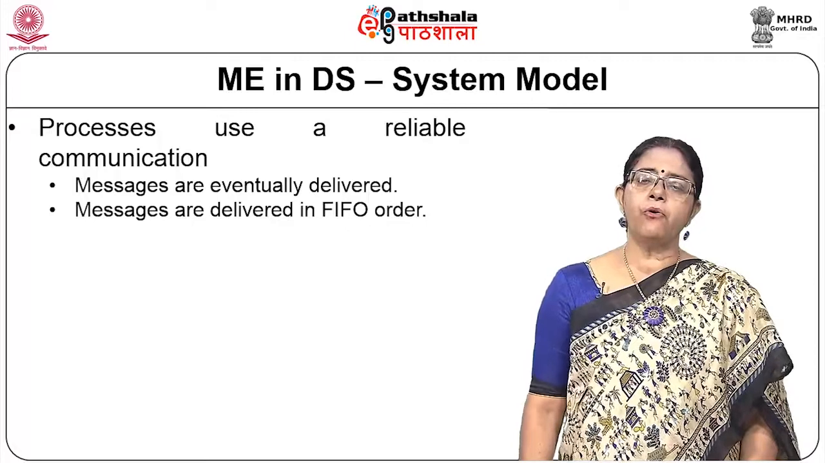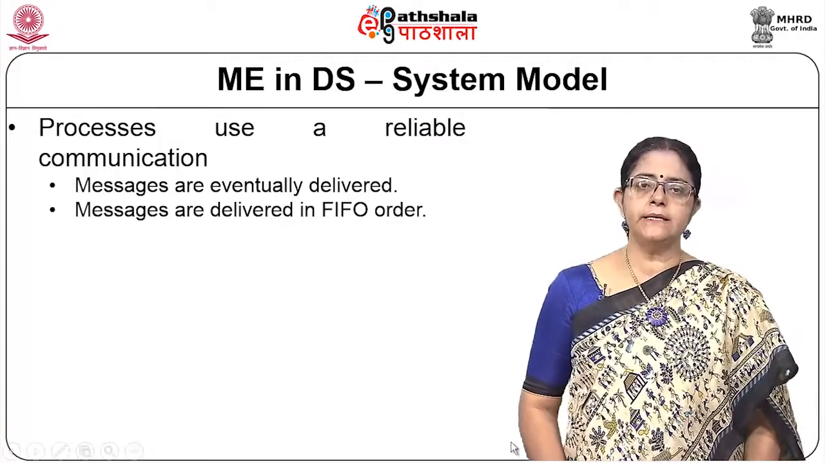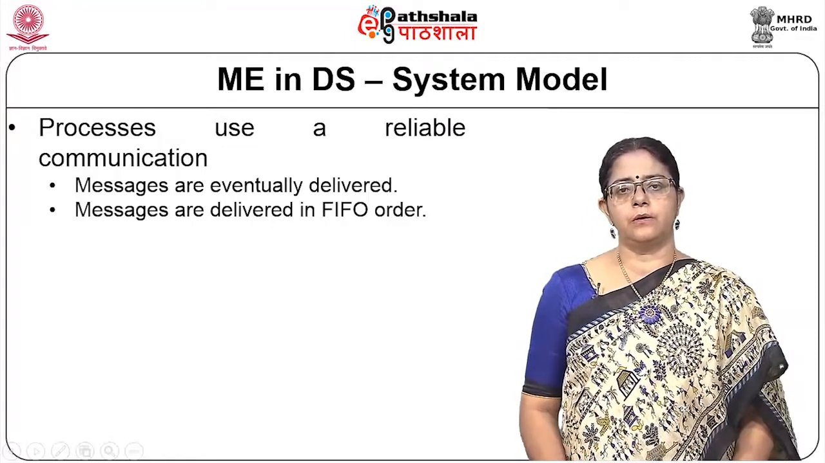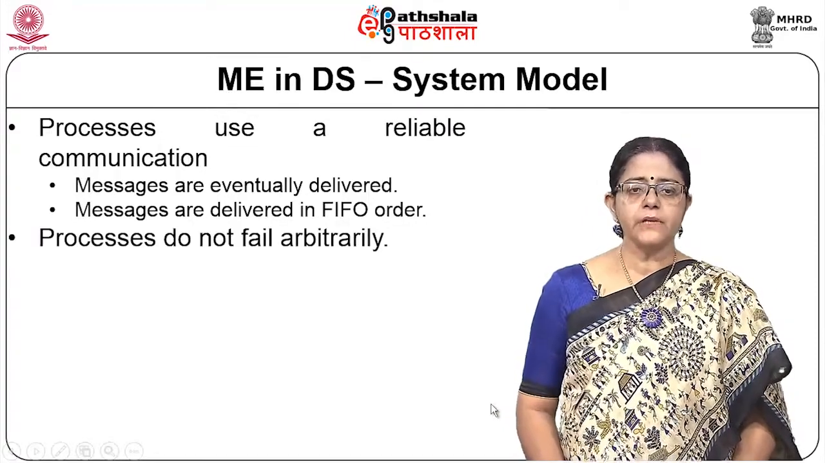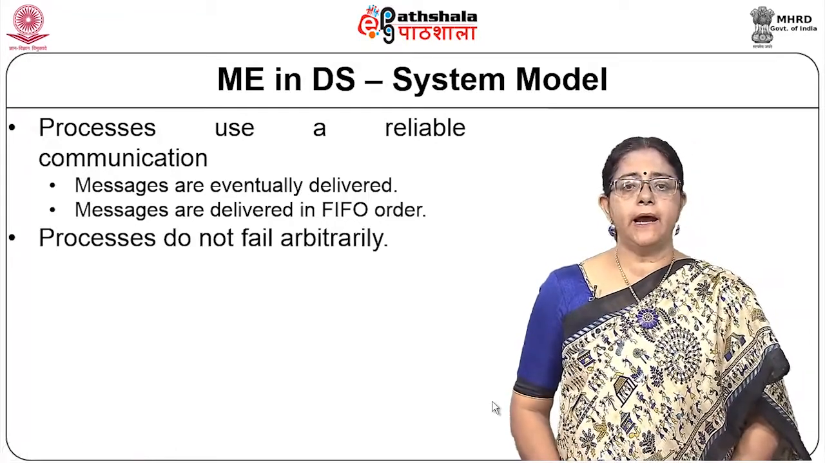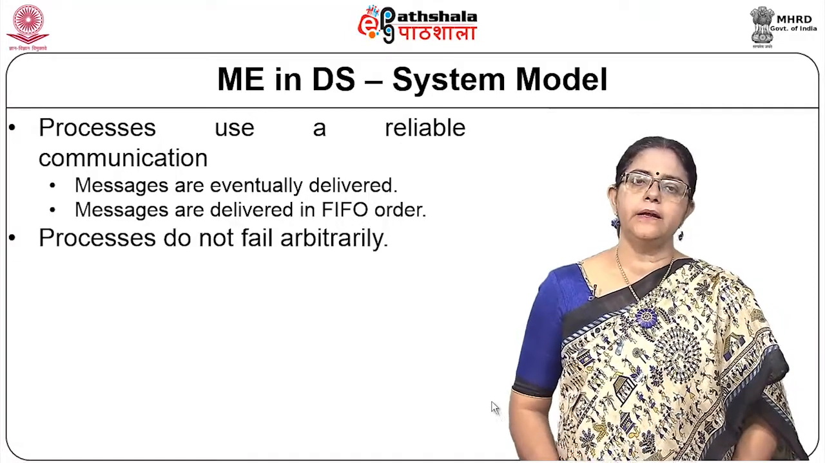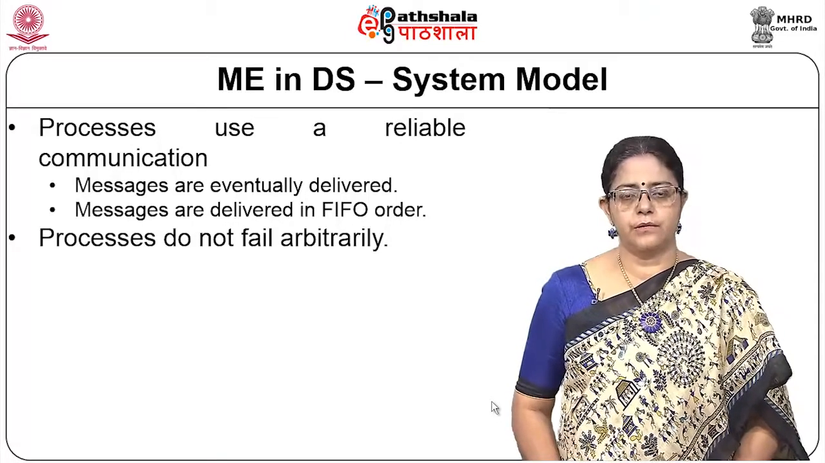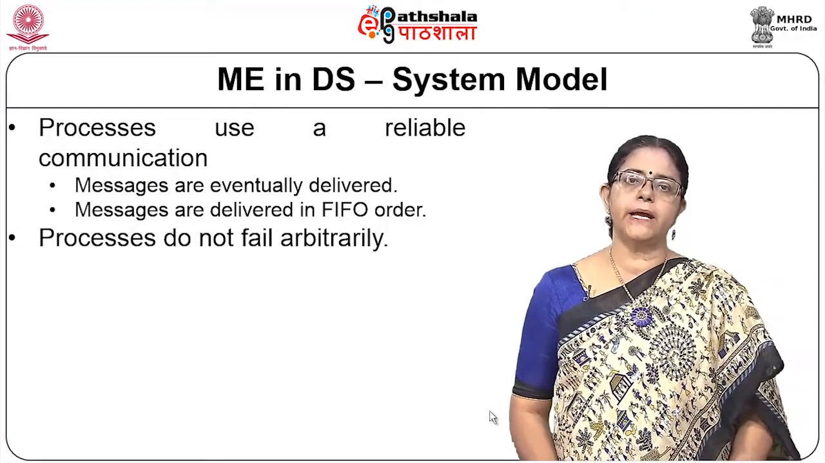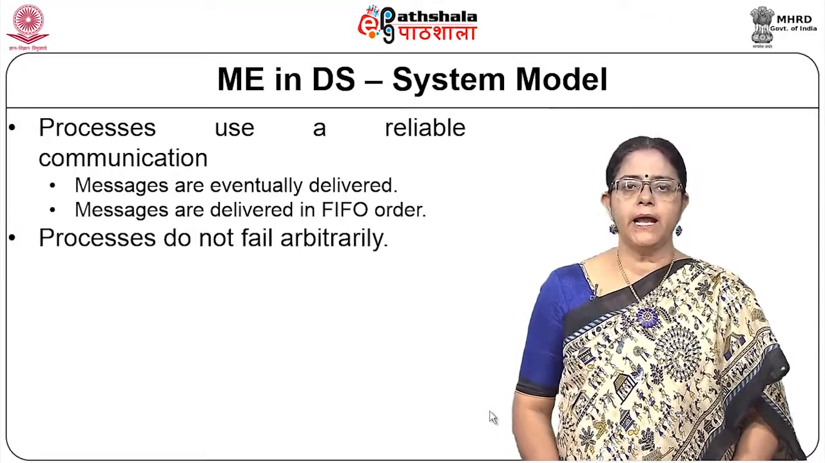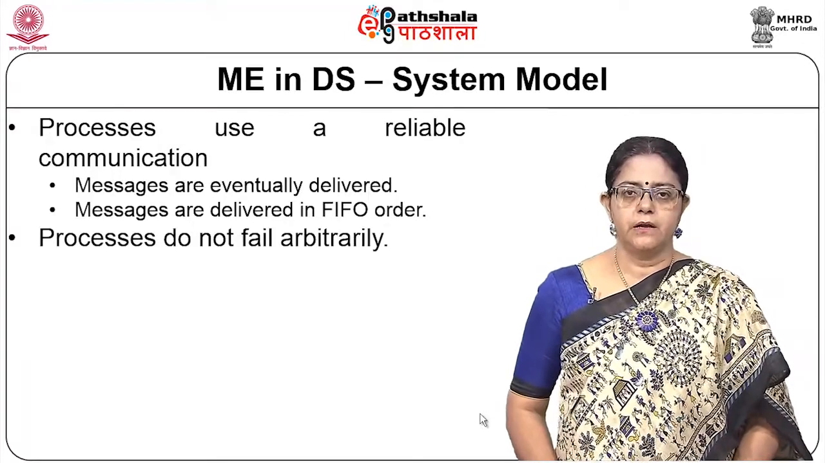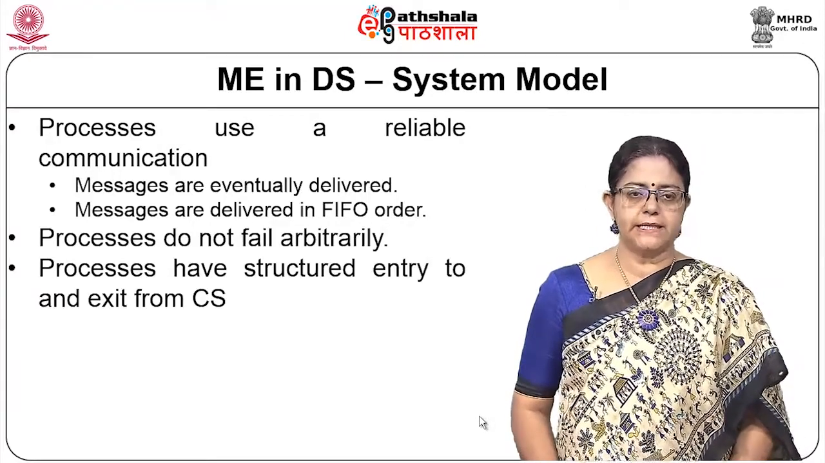So, therefore, FIFO order is maintained and guaranteed delivery is maintained, but no assurance is given for time. Now, our second assumption is that processes do not fail arbitrarily. An arbitrary failure is very hard to accept in such situations, and we will assume that our processes do not fail arbitrarily. Actually, even any failures can be incorporated in whatever mechanisms we propose, that we will see later on.